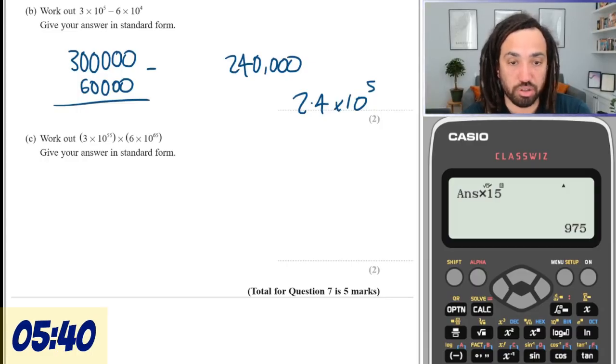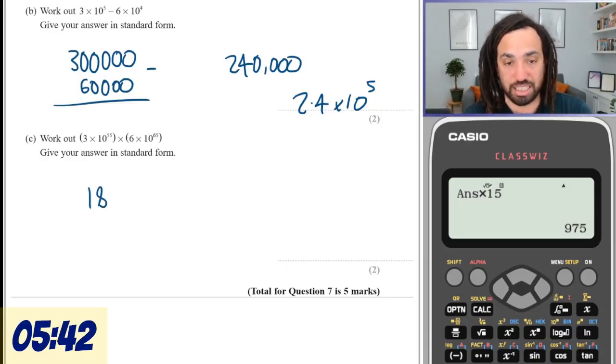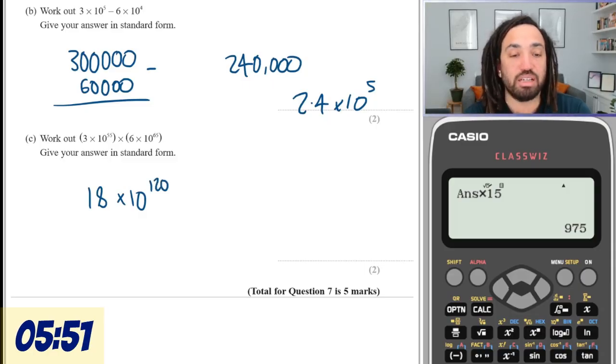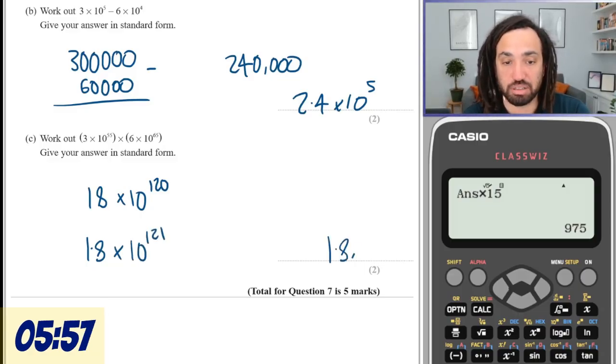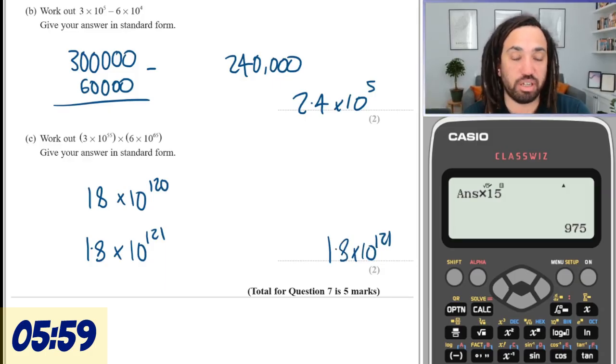Work out this. So 3 times 6 is 18, and then add the powers of 10. 55 plus 65 is 120. So I need to divide this side by 10, which means I need to add a power of 10 on here to balance that out. So that's my final answer.